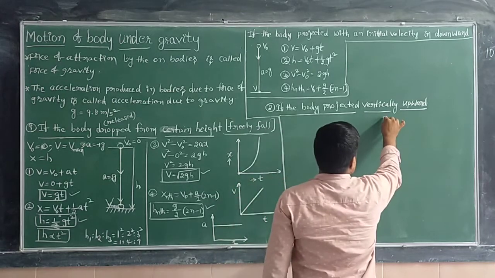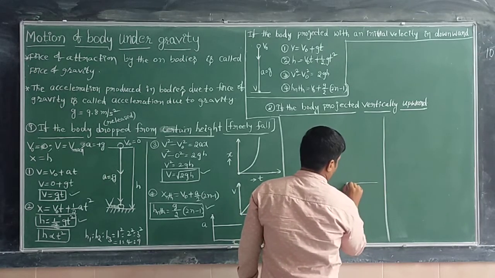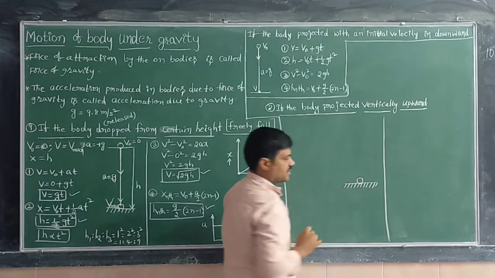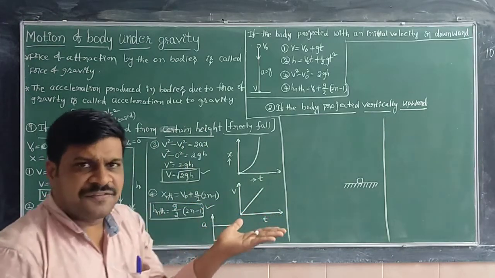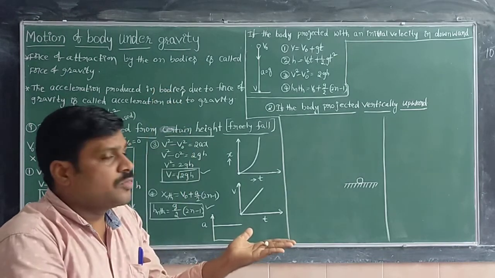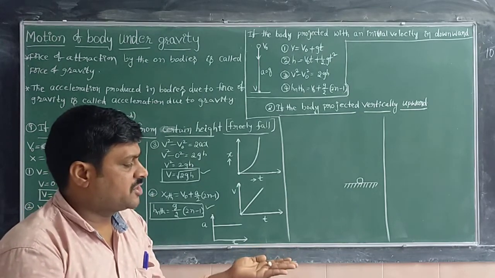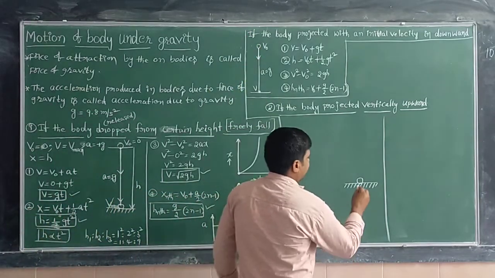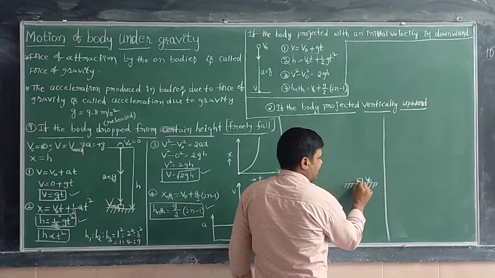Now see how I am going to explain this. Here there is a situation. This is the ground level, and on the ground level there is a body. I am holding a piece of chalk in my hand. The piece of chalk by itself cannot move in the upward direction. To move upward it requires some initial velocity. When you give it the initial velocity, it begins to move like this. So the initial velocity of the body is v naught.